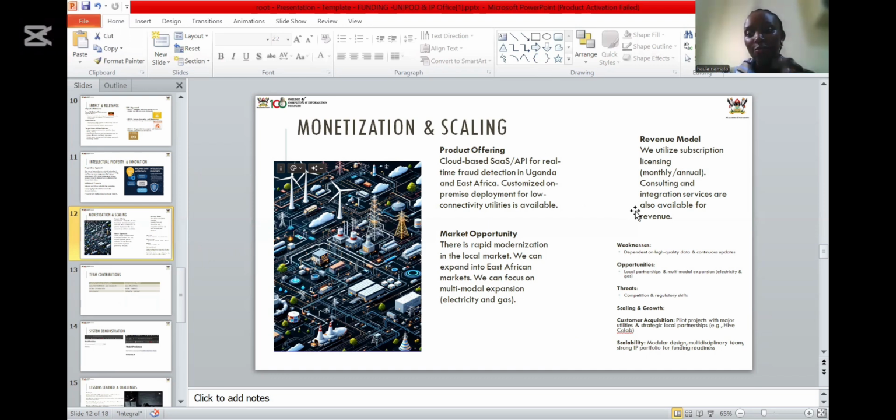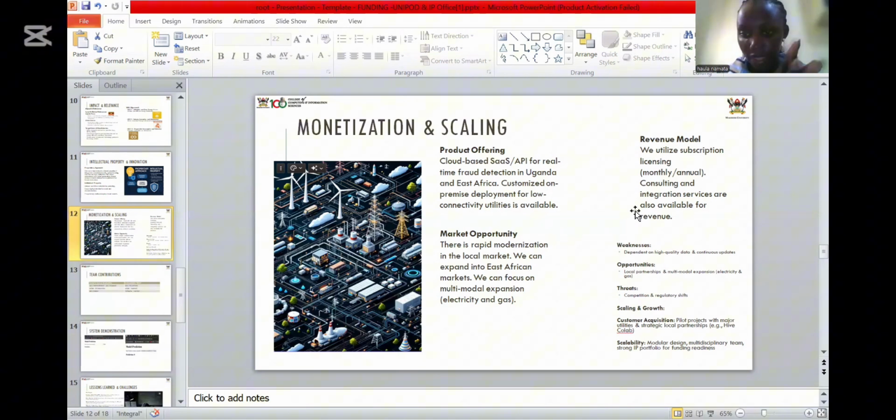So some of the weaknesses of our system, because we also did a SWOT analysis to identify the weaknesses, it is highly dependent on quality data and continuous updates, because fraud methods keep on evolving. When you come up with a solution, people with fraudulent consumption activities also try to come up with a new way to bypass your solution. So we need to continuously update our model, and we also need quality data.